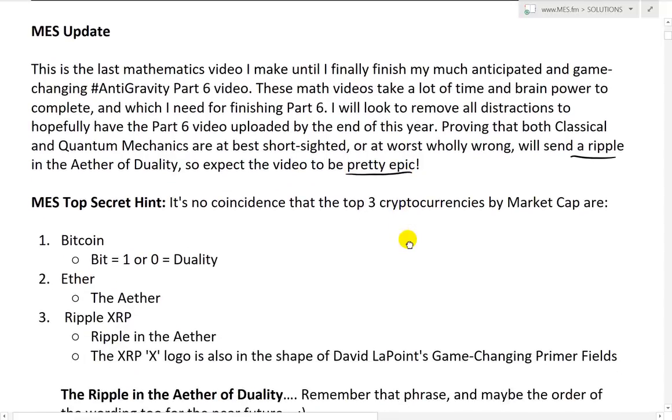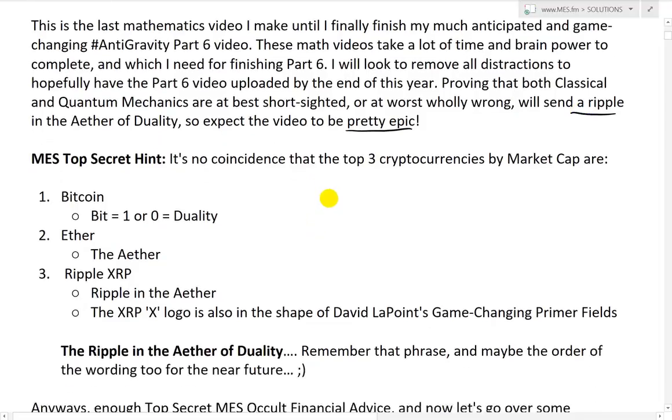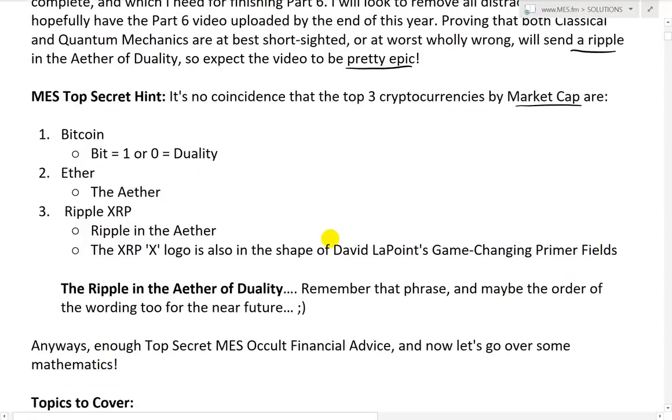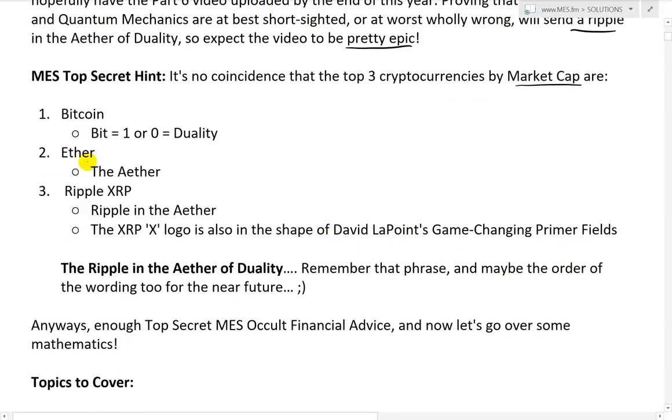And yeah, that's the reason I made that phrase, and that goes to my next point, MES top secret hint. It's no coincidence that the top 3 cryptocurrencies by market cap currently are Bitcoin, or in other words bit, which is just a 1 or 0 in computing, and which in other words represents duality, or good and evil, etc. And then ether is number 2, and that's the aether, or I like pronouncing it this way, and I'll explain why in part 6, and I like spelling it that way as well. And then number 3 is ripple, XRP, in other words, ripple in the aether of duality.